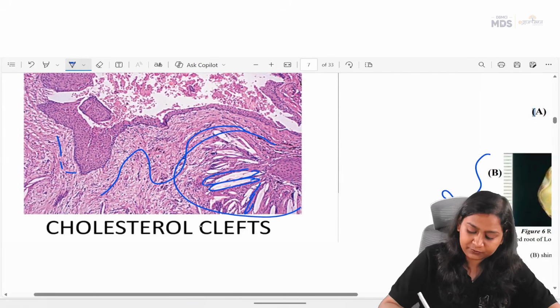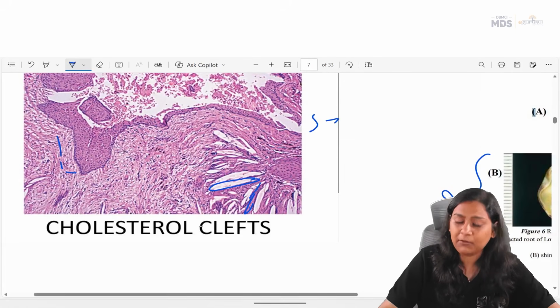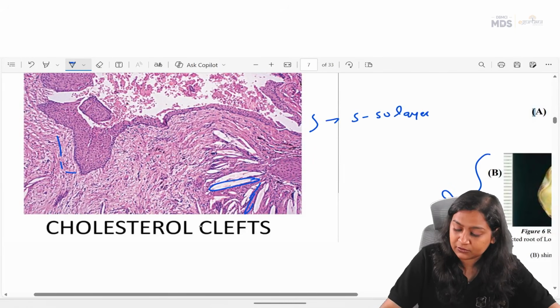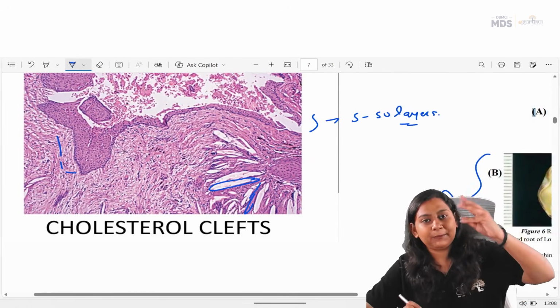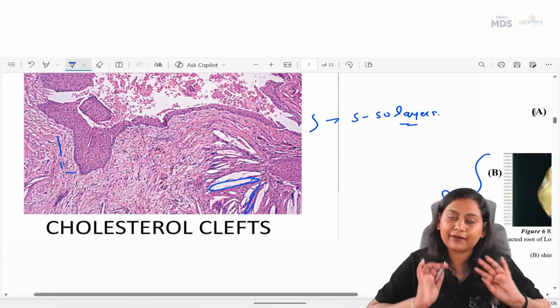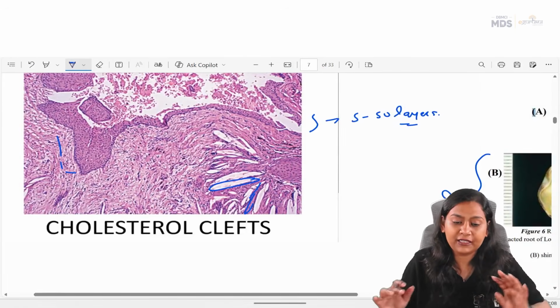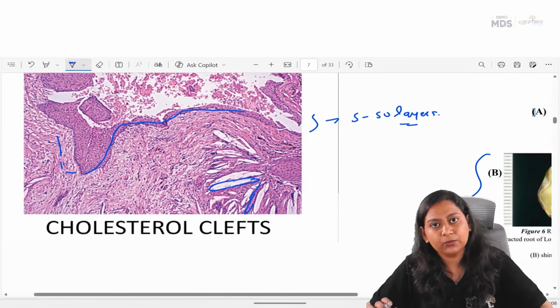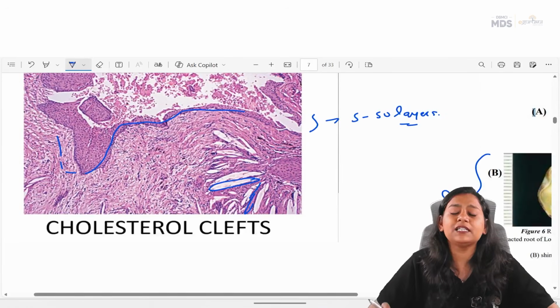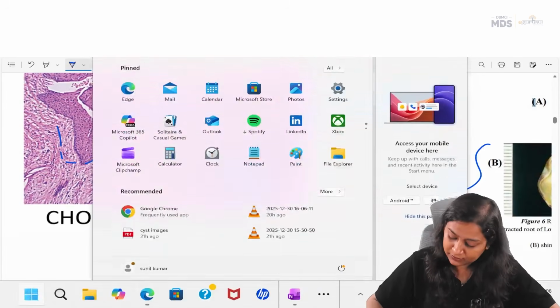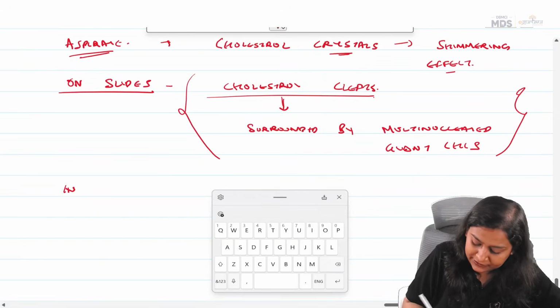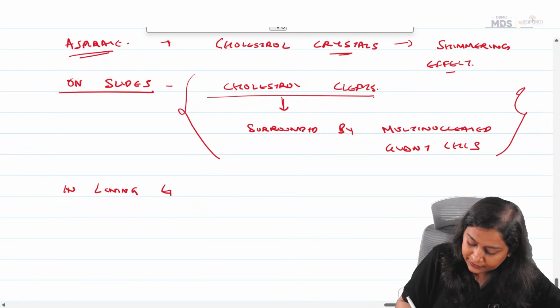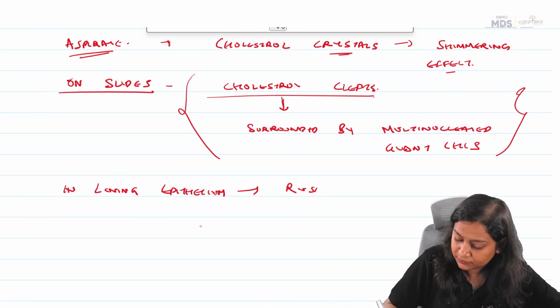Okay, now coming to the thickness. Now this thickness ranges from 5 to 50 layers of epithelium. Okay, so the interface between the epithelium and the connective tissue is not straight, rather these are long, thin, straight rete ridges. Now there is a very important feature which is seen in the lining epithelium. So these are called Rushton bodies. Okay, so in the lining epithelium, we see Rushton bodies.